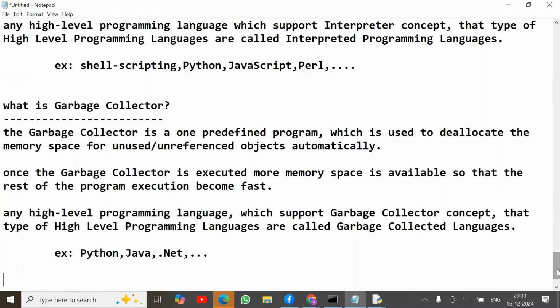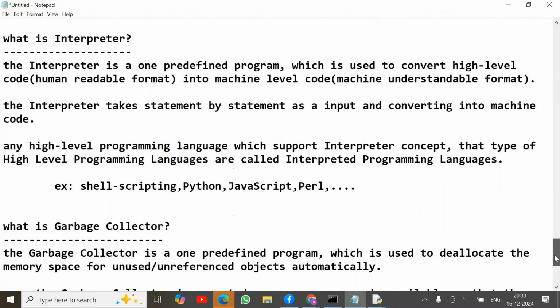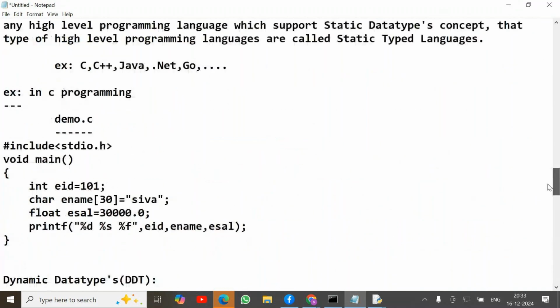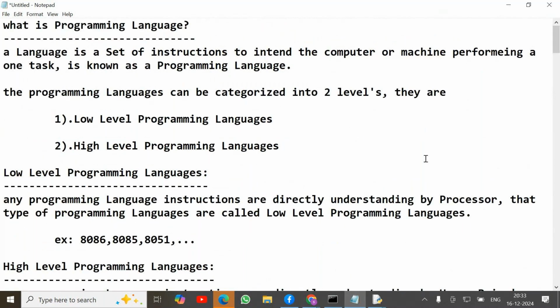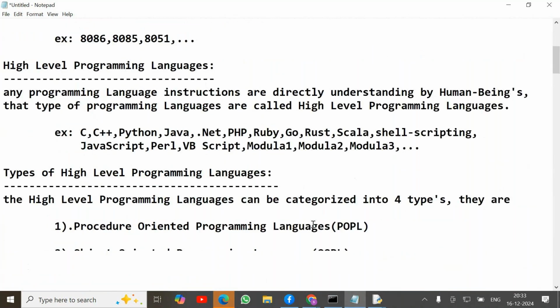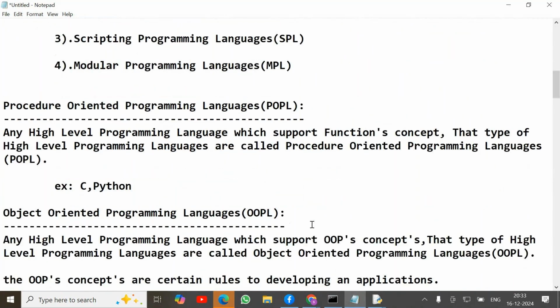Okay, this is about the introduction. Next class will start with Python. Before learning Python, these are the minimum basic requirements. In Python, we'll be discussing that Python is a general purpose programming language, Python is a high level programming language, Python supports the garbage collector, Python is a dynamically typed language, and Python is an interpreted language. These statements we will discuss in the next class. If you want to understand the statements, this is the minimum requirement. Are you clear? Yeah.